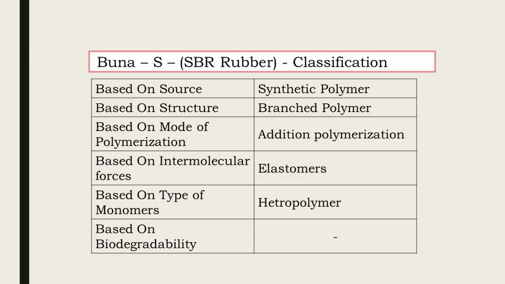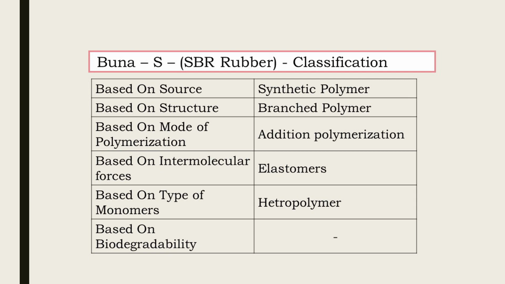Classification of Buna S: based on source, it is a synthetic polymer. Based on structure, Buna S is a branched polymer. Based on mode of polymerization, Buna S is addition polymerization. Based on intermolecular forces, Buna S is an elastomer. Based on type of monomers, Buna S is a heteropolymer.